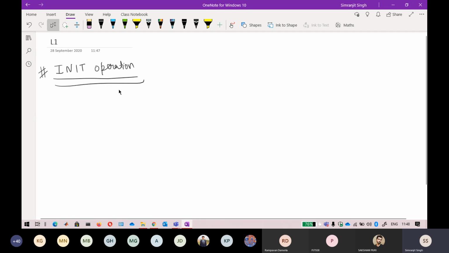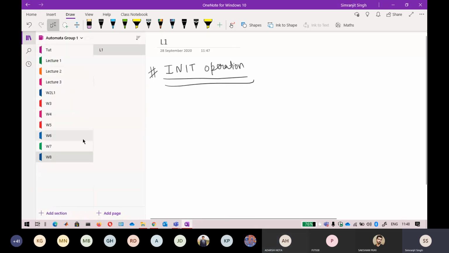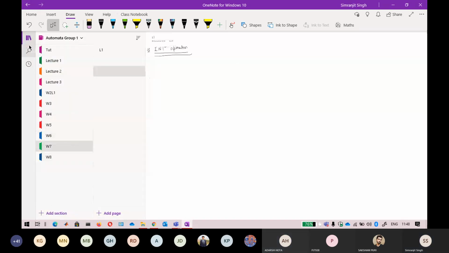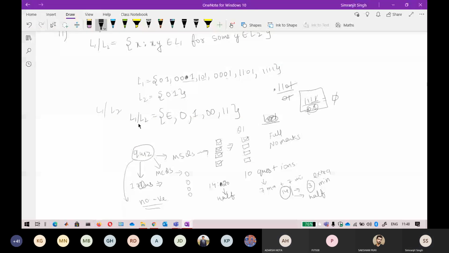Sir, in right quotient, if L2 had more than one string, then how would it work? If L2 has more than, in the previous example, this one. Yes, in the right quotient, if L2 had more than one string.